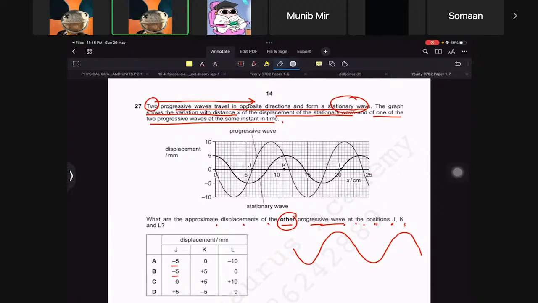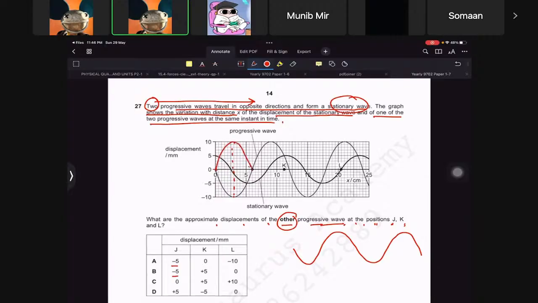So we have to find the displacement of that other wave which should be at K, which should be opposite to the progressive wave which is drawn. Which is very strange, you know. In the opposite direction, that particular wave should be like here.